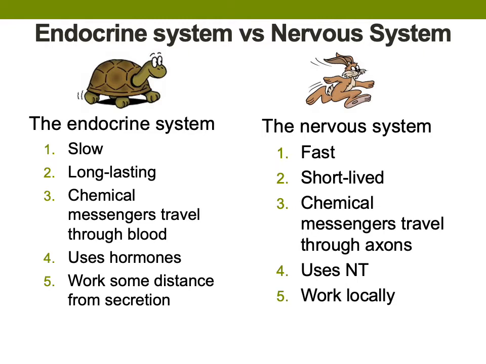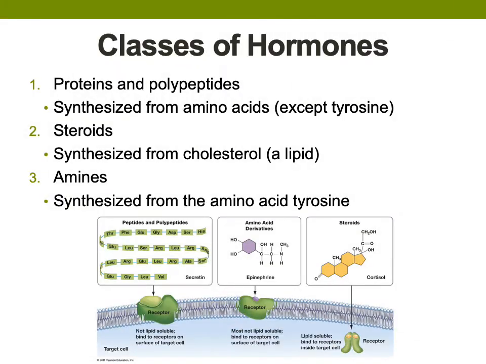In comparison, the nervous system is fast-acting and short-lived. Neurotransmitters travel down the axon to their target tissue, which is very close. Some chemical synapses are only 2 nanometers apart. Familiarize yourself with this list because you will be expected to compare and contrast these two systems. Classes of hormones.